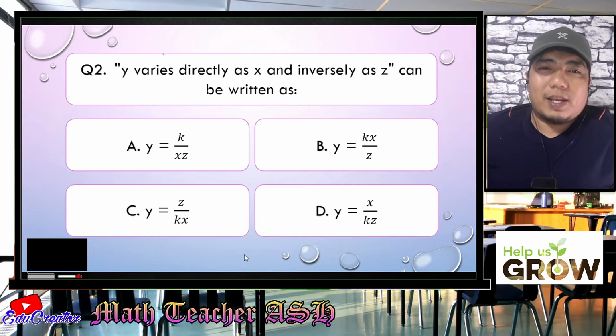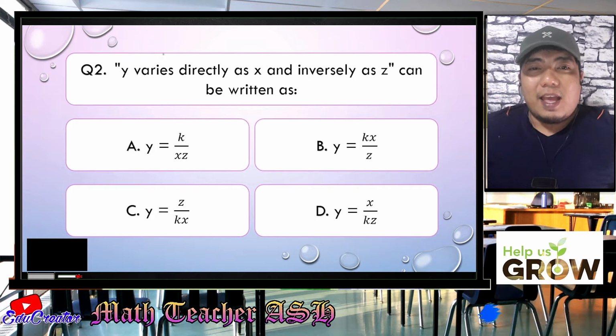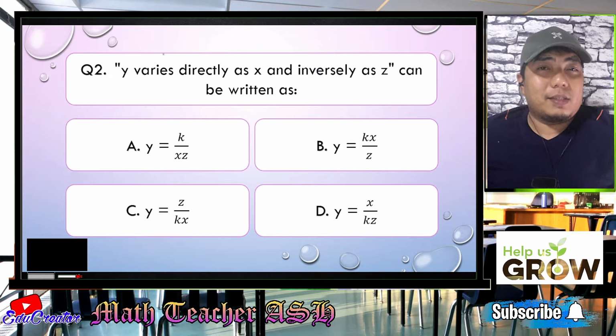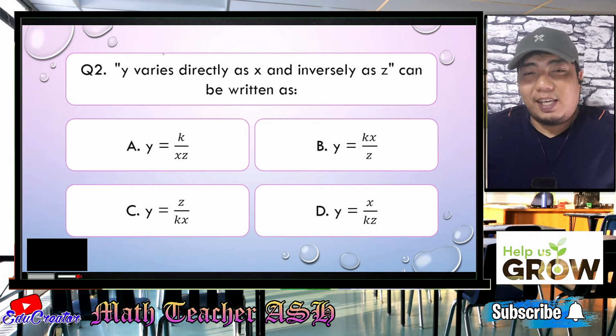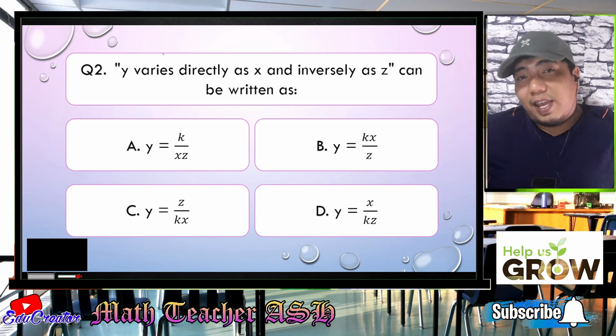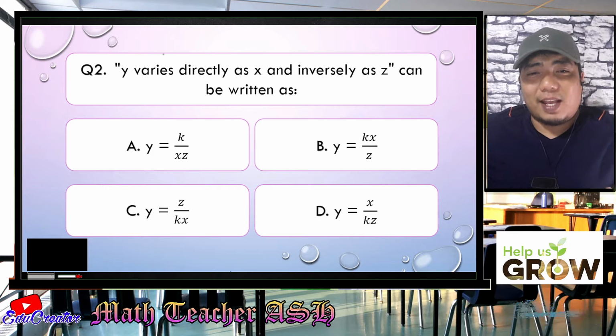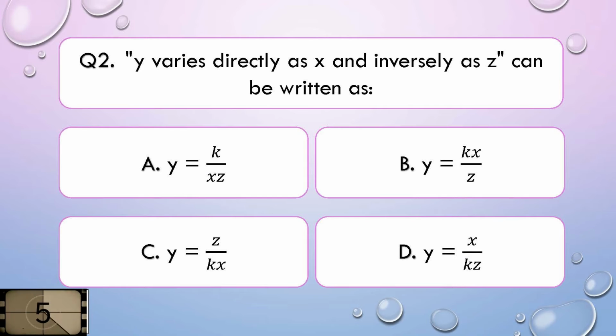Y varies directly as X and inversely as Z can be written as, is it A, Y is equal to K over XZ; B, Y is equal to KX over Z; C, Y is equal to Z over KX; or letter D, Y is equal to X over KZ. I'll give you 5 seconds to think about your answer.